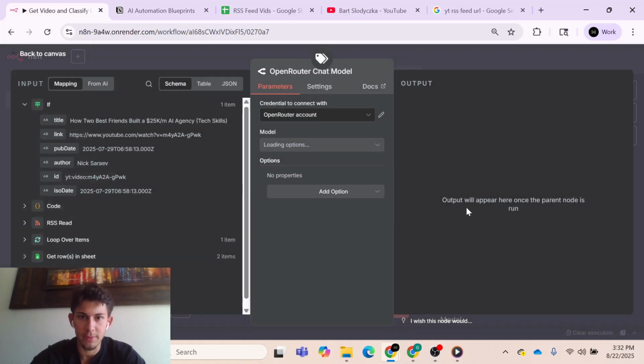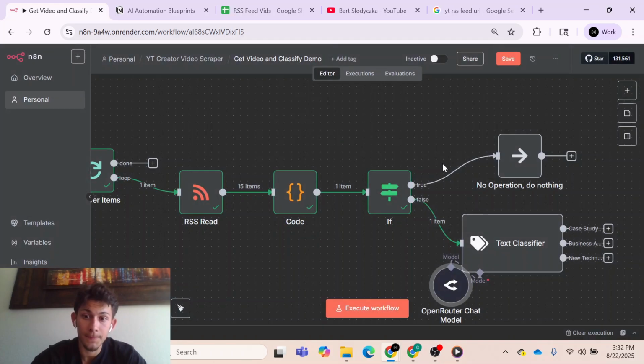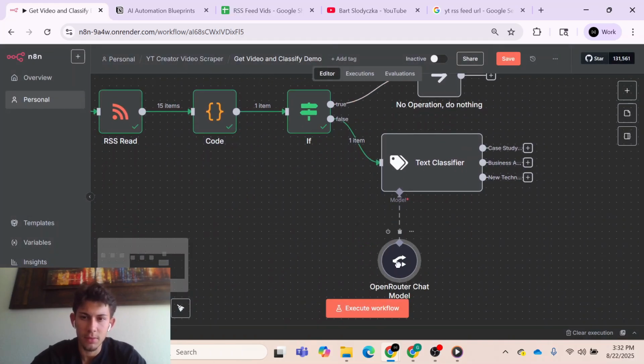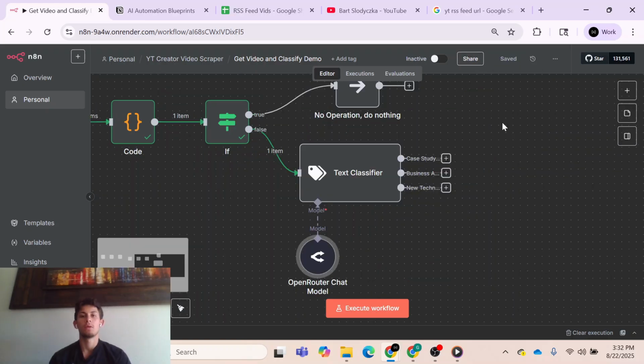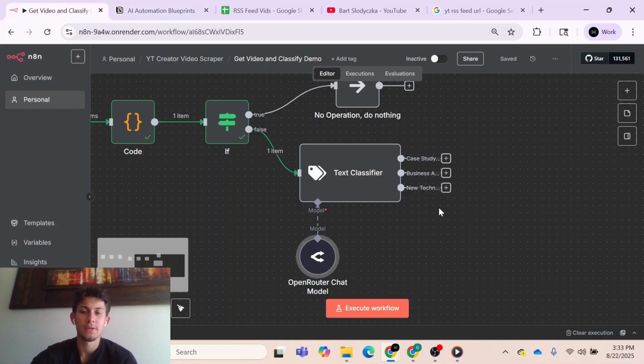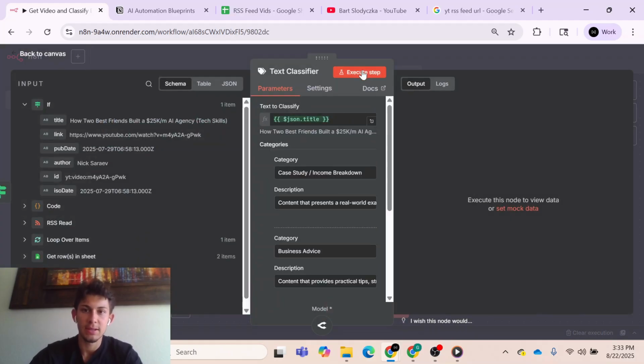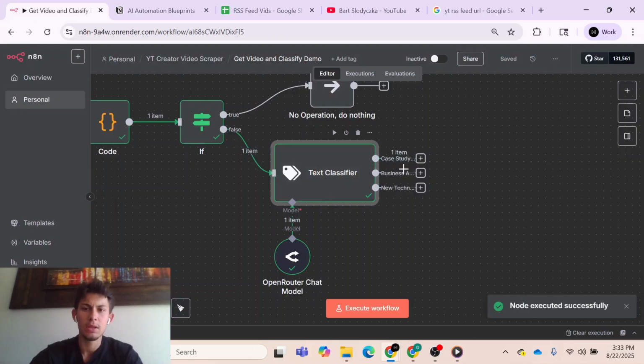So now all we have to do is define a model for this. And I just use OpenRouter. Let's just use a very cheap one. Let's go with 4.0 Mini. This is kind of my go-to model for very quick tasks. Okay, and so what's going to happen is that all of these categories really have the same workflow, except that we're just changing this video type. So this is the only reason we have this text classifier here. But for now, let's start off with our case study, since this is what our YouTube video is right here. So let's execute this step. And yeah, it comes out to case study right here. So let me pin this.